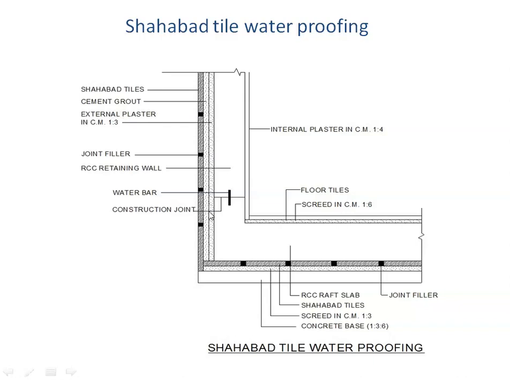So normally what is done is that the Shahabat tile is taken, and at the four corners of the Shahabat tile you place the cement paste, and then stick the Shahabat tile onto the wall with the cement paste, and just go on doing this layer, one layer at a time. Once one layer is completed, this grout is poured from the top till it fills the layer and then starts coming out. Then you do the second layer, again fill the grout, again do the third layer, again fill the grout, and so on. So this is how the Shahabat tiles are fixed from the outside.